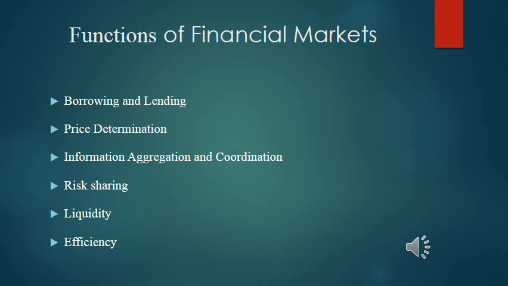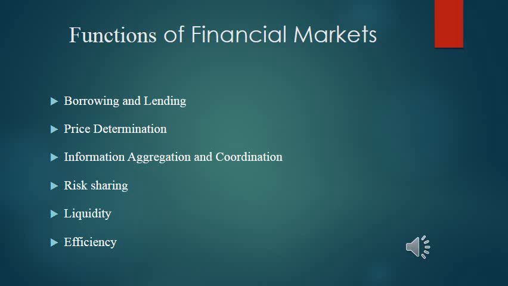And another one, that is information aggregation and coordination. It means financial markets act as collectors and aggregators of information about financial assets, values, and the flow of funds from lenders to borrowers. From this, it is very clear that the financial market helps to provide the pulse of the market, or the pulse of the financial assets. And another one, that is risk sharing.